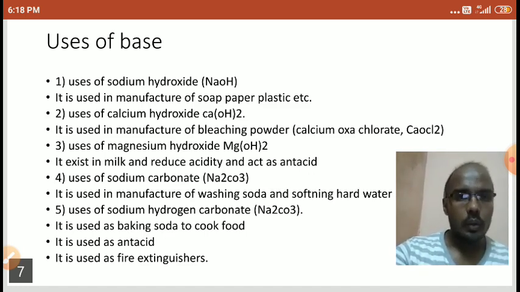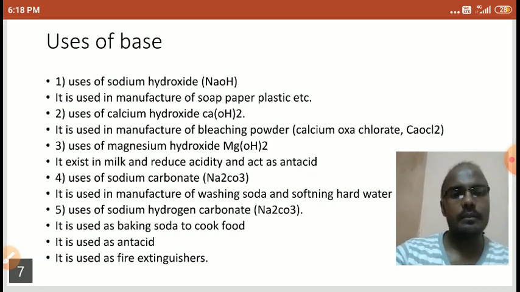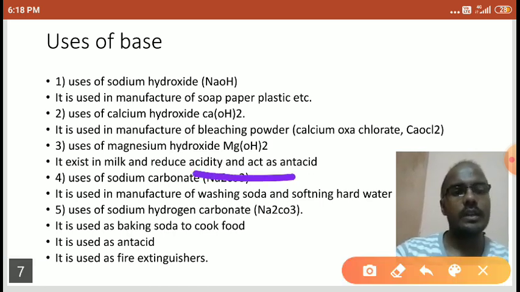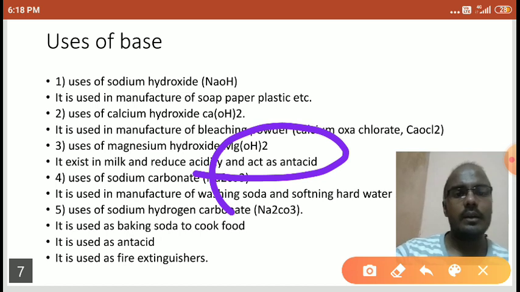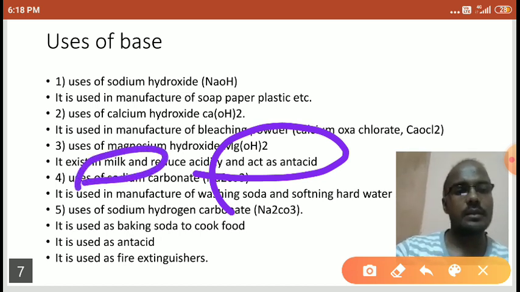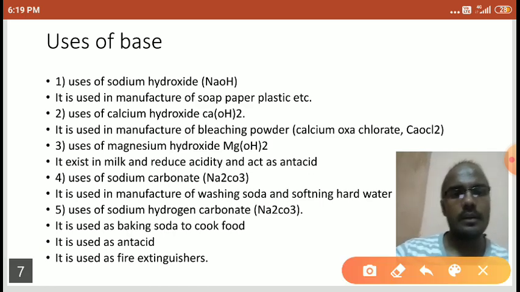So to reduce that concentration, we have to use milk to reduce the acidity. Right students? Okay, next one is the uses of sodium hydrogen carbonate.